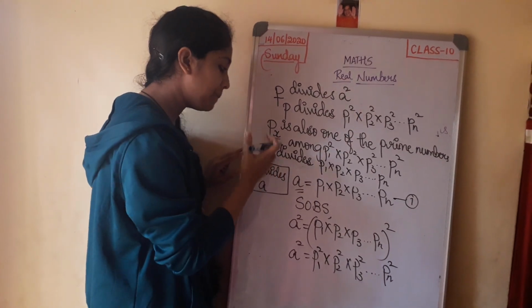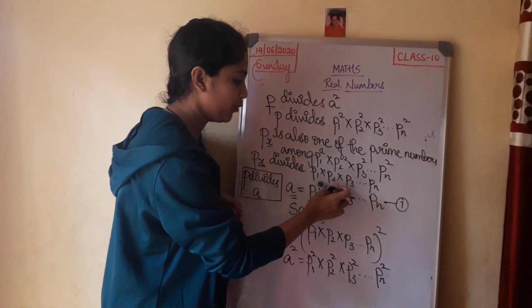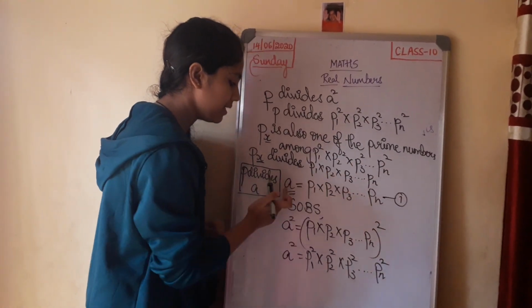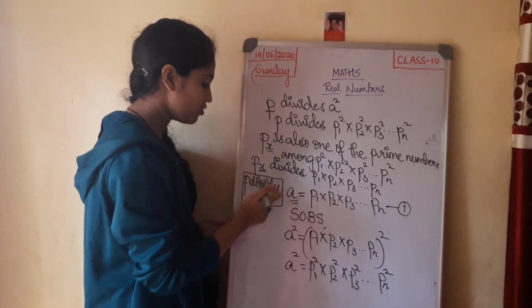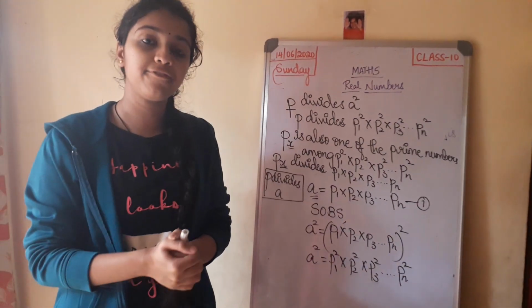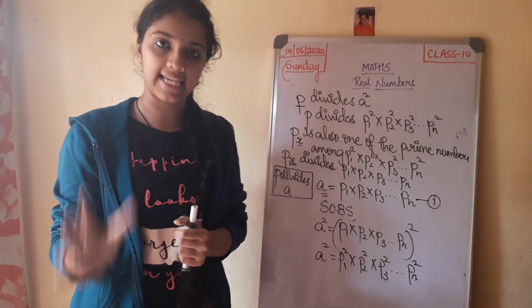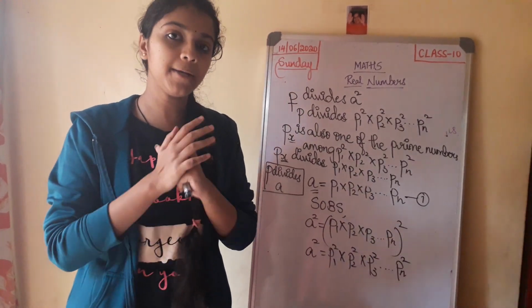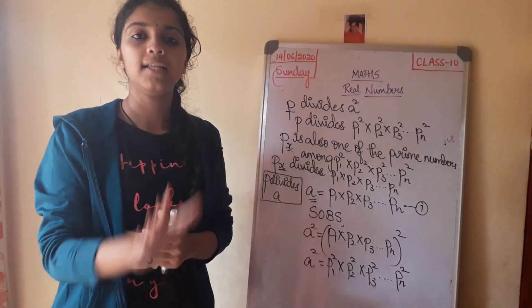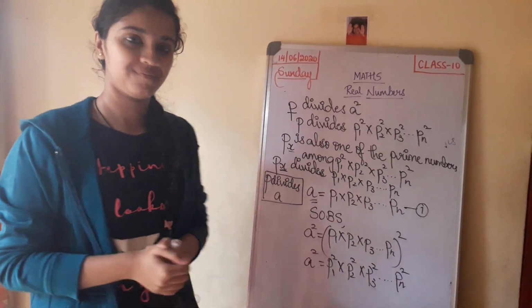Because if Px divides P1, P2, P3 and so on until Pn, we have assumed this as A. So that is why P divides A. Hence proved that if a prime number P divides A square, then the prime number P also divides A, only when A is a positive integer.